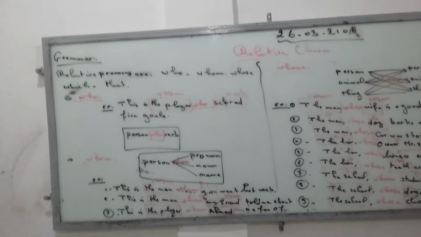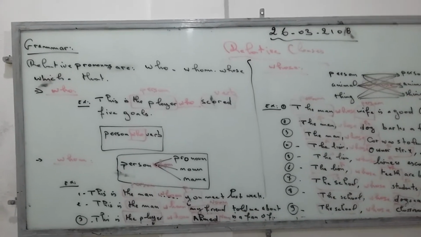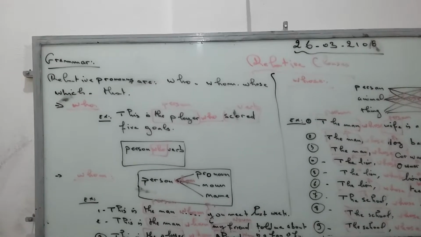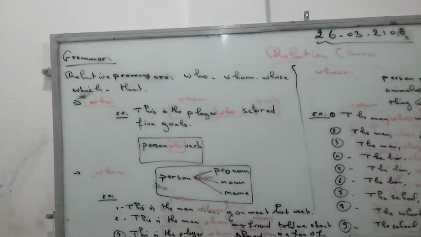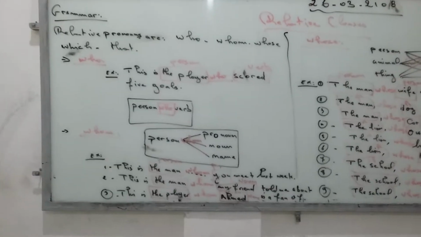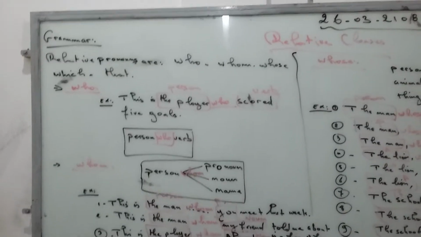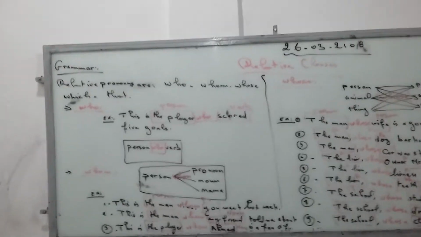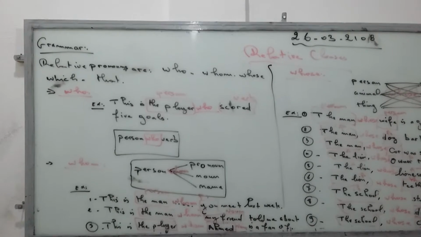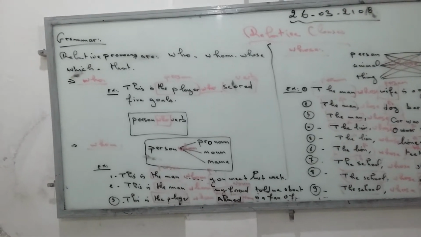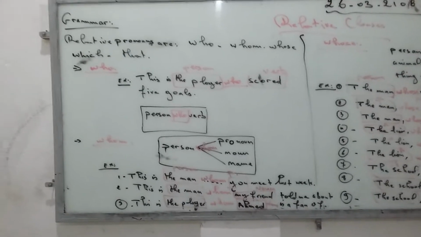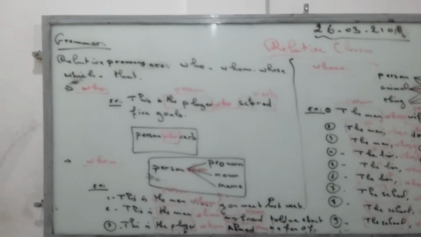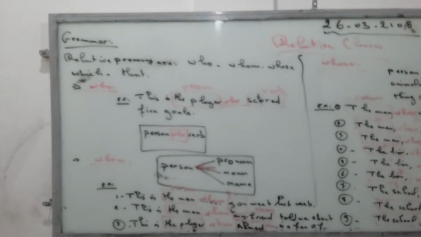So let's talk about the second one. This is the man whom my friend told me about. So the man is a person, and we have the relative pronoun whom, and after the relative pronoun whom we have my friend. So my friend is a noun. So person, noun, we put the relative pronoun whom. Okay. So let's talk about the last example. This is the player whom Ahmed is a fan of. So the player is a person, and Ahmed is a name. So when we have person, name, we put the relative pronoun whom.